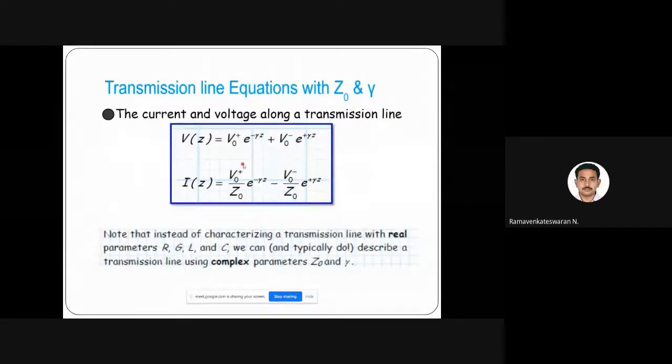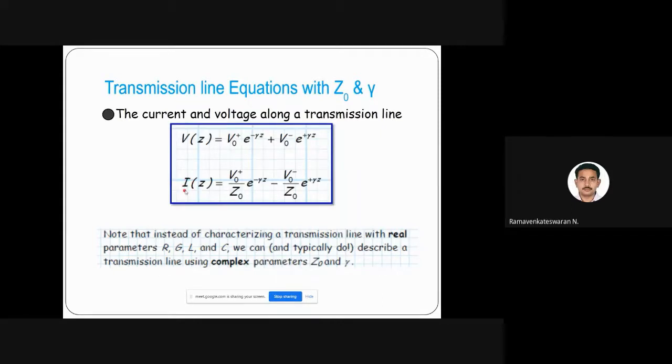And from this starting point we are going to see the problems, but I'll tell you why these equations come up for a transmission line, and how we can use them for solving some practical problems. Okay, so this V and I, basically the voltage and current.